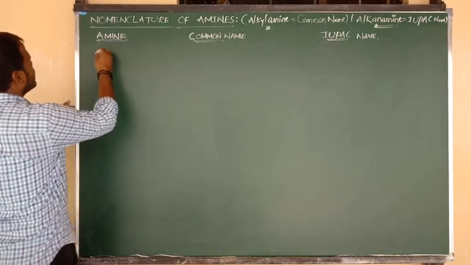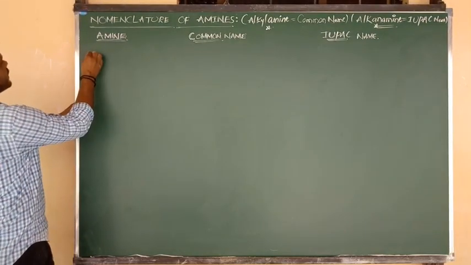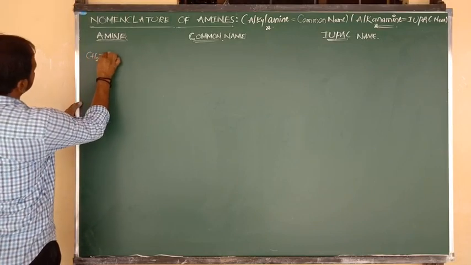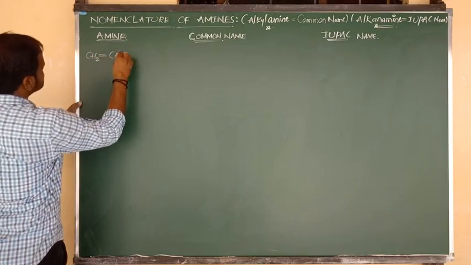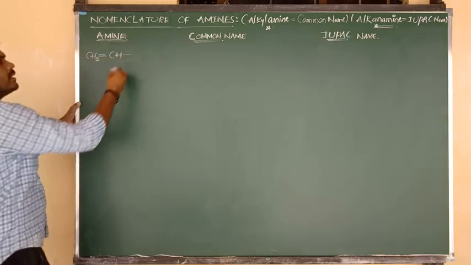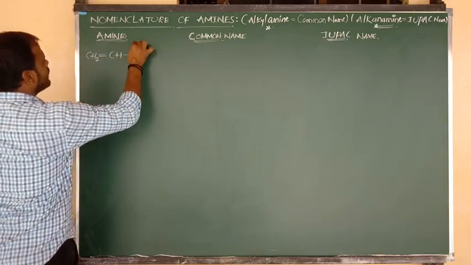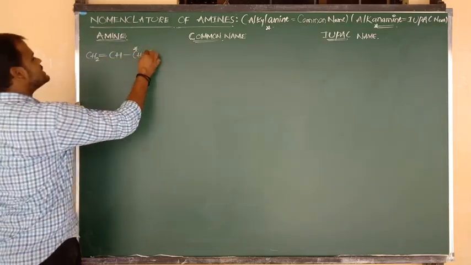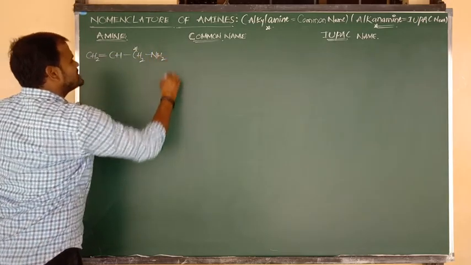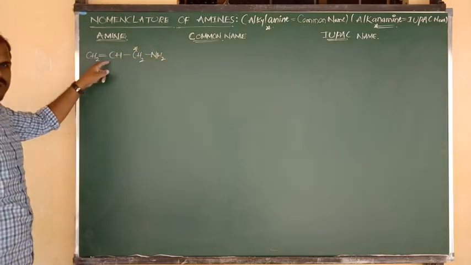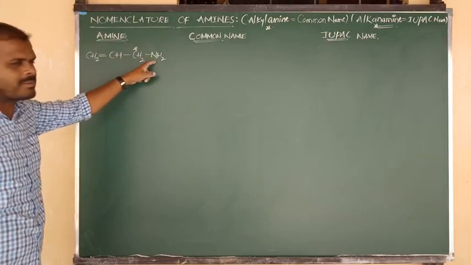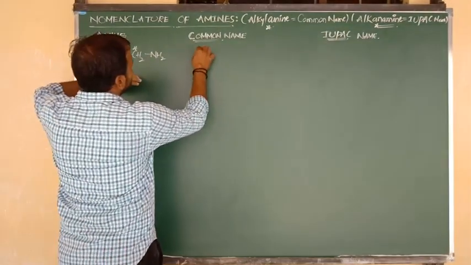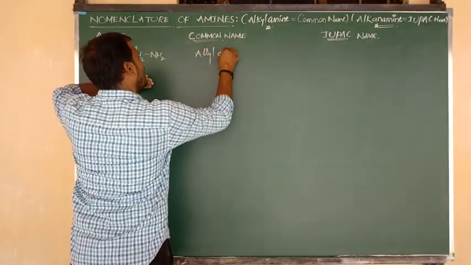Yes. So one special amine I am going to consider. Of course, this formula you know very well. CH2 double bond CH, this is the vinyl group. The vinyl group is connected to the next carbon, which is called the allyl carbon. Allyl CH2 is connected to the amine. So this is the vinyl group, this is the allyl group, and the allyl carbon is connected to the amine. So the common name of this compound is allyl amine.